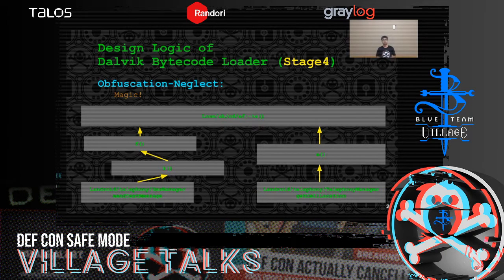And by the way, since our goal is to find the mutual parent function, it doesn't matter how many layers the wrappers are.